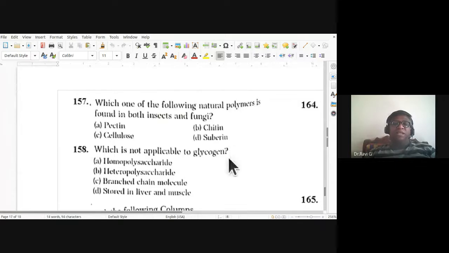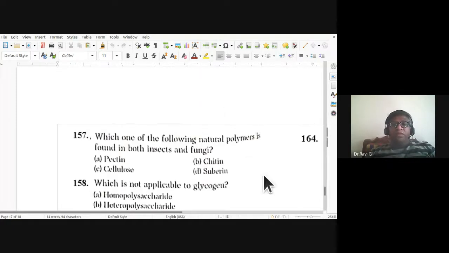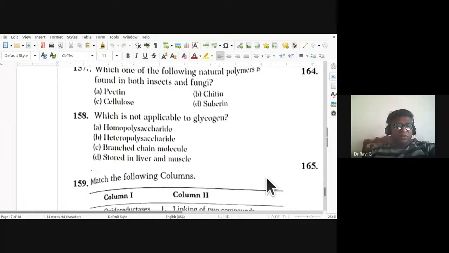157th, which of the following natural polymers is found in both insects and fungi? B, chitin. It should have been chitin, but they have given pectin. That's wrong. So 157th should be B, chitin, the natural polymer found both in insects and fungi.